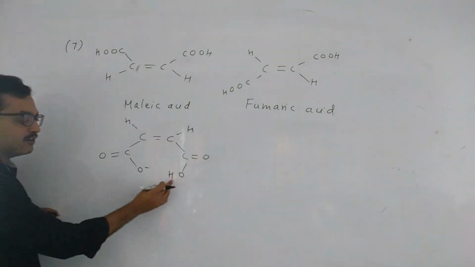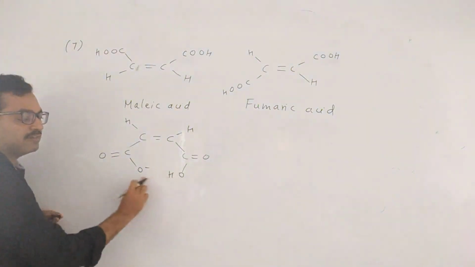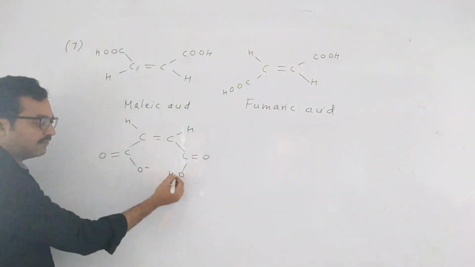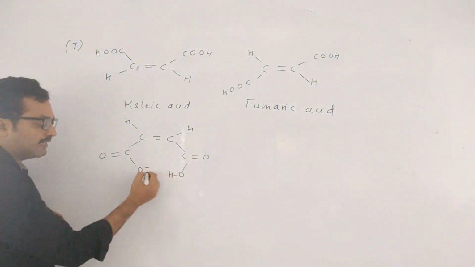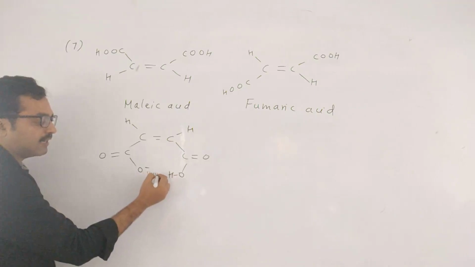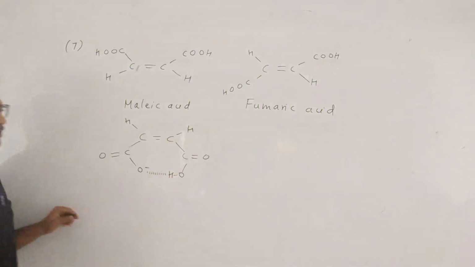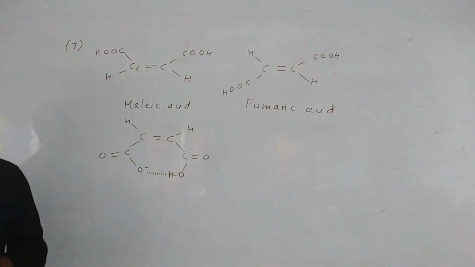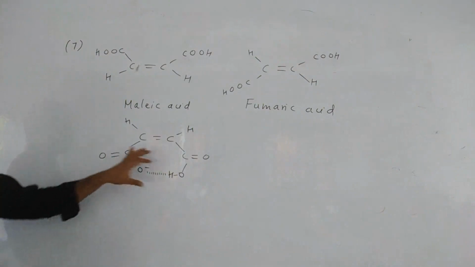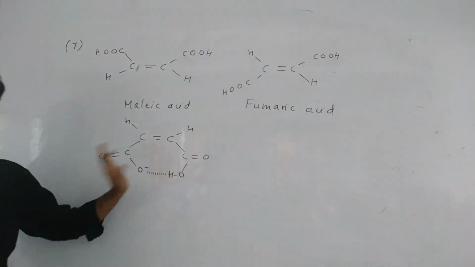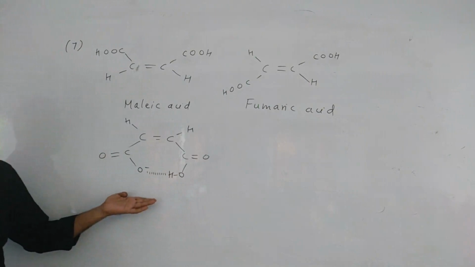Now this hydrogen is present between two electronegative atoms. So with one it will form a covalent bond and with the other it will form a weak electrostatic force of attraction. What is that bonding called? Hydrogen bonding. And it is taking place in only one molecule, so this is called intramolecular hydrogen bonding.